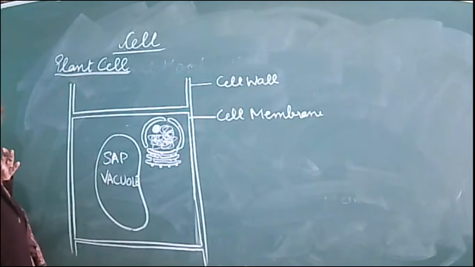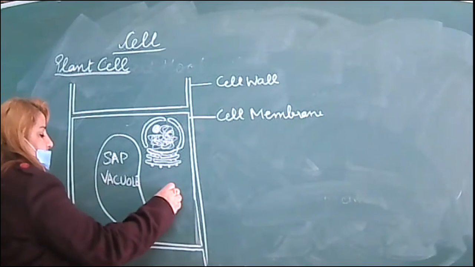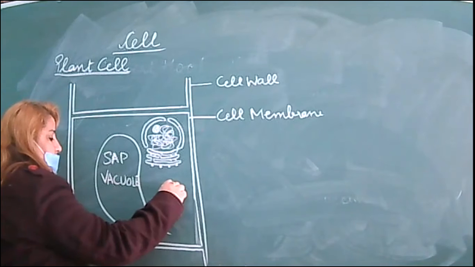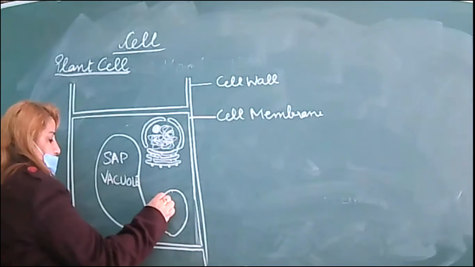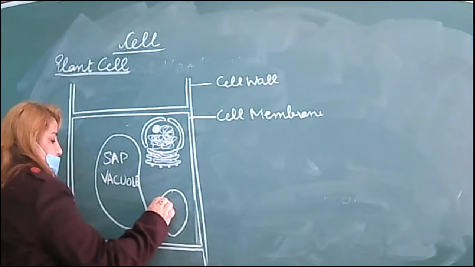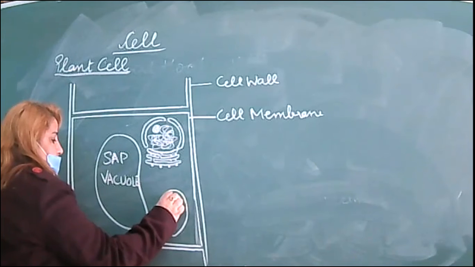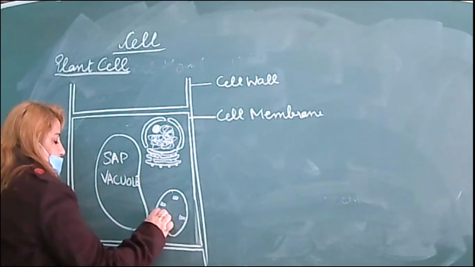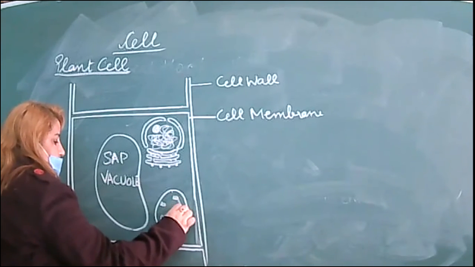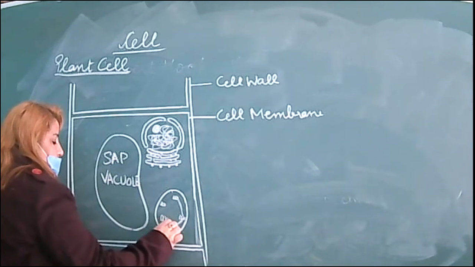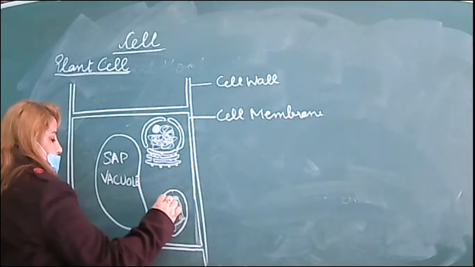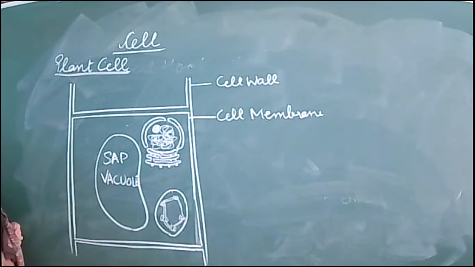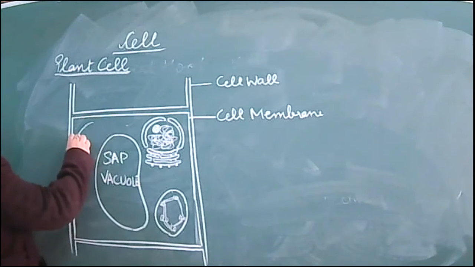As this is a plant cell, they can prepare their own food. So what is actually present in this case? Chloroplast, yes. Chloroplast is present. Mitochondria.